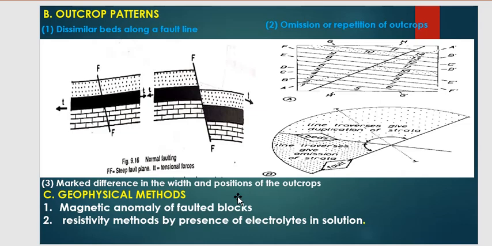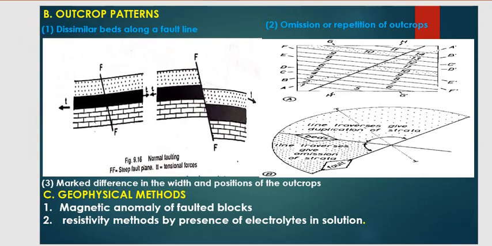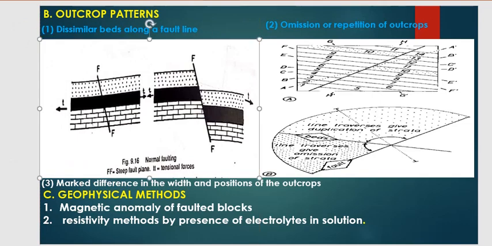First is dissimilar beds along a fault plane. In outcrop pattern faults, the beds are dissimilar, that is, younger and older beds are dissimilar. In this fault, see here the second bed coincides with the first bed. Here is the dissimilar bed along a fault line, so this is an indication of fault.